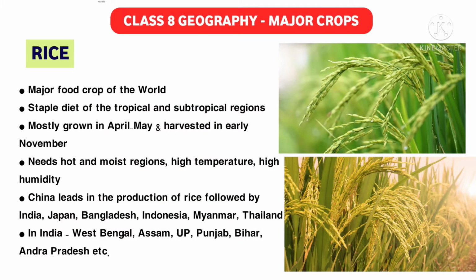Rice is mostly grown in April to May and harvested in early November. So this is the time when rice is grown and harvested. It needs hot and moist regions, high temperature and high humidity, to grow well. So these are the basic requirements of rice to grow. It needs a very hot and moist environment, with very high humidity and very high temperature.